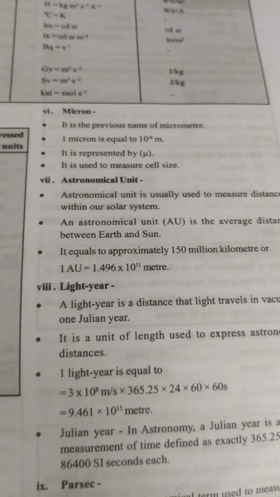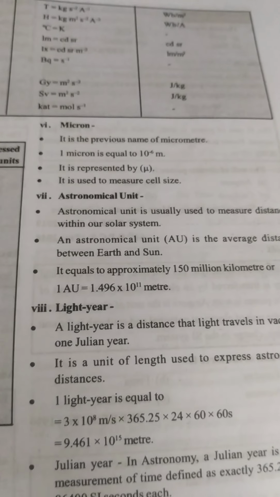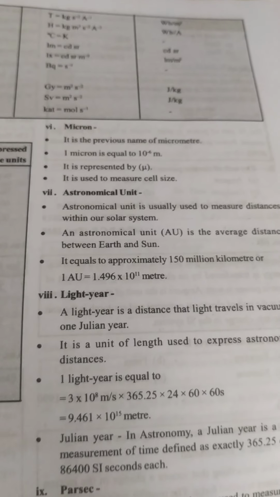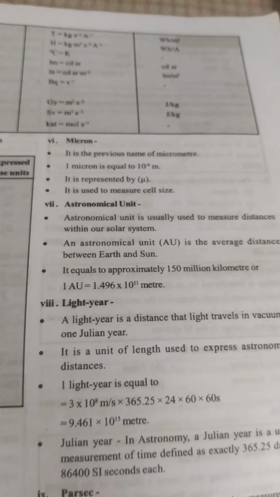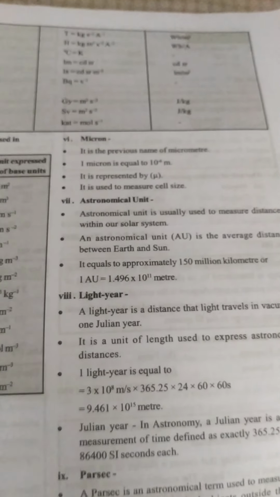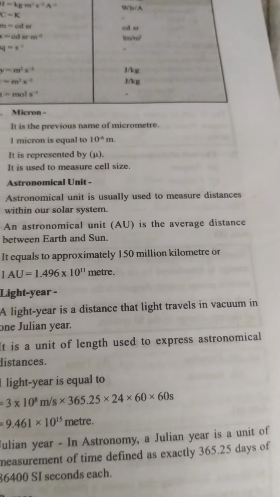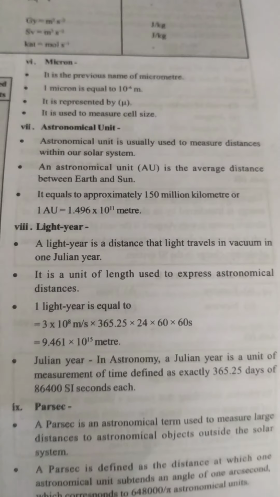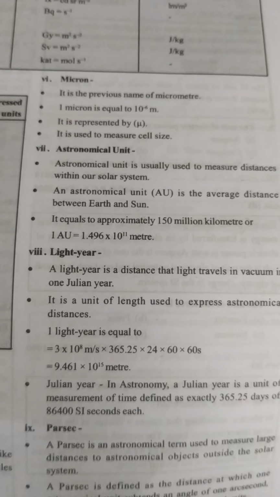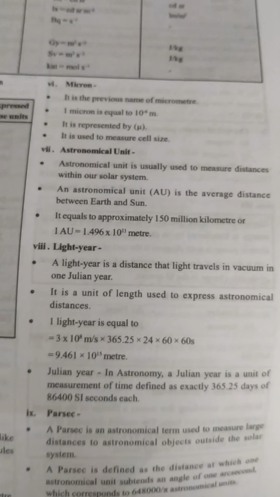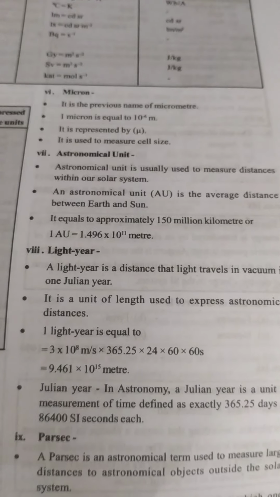Now coming to another quantity, that is the astronomical unit, that is basically used by astronomers. 1 astronomical unit is equal to 1.496 into 10 to the power 11 meter. Light year is another quantity, that is a unit of distance. Although it may seem like it is related to light or something, this is not the case. It is a unit of distance, and 1 light year, as we all know, is the distance light travels at 3 into 10 to the power 8 meter per second.